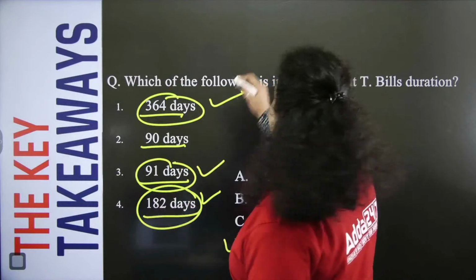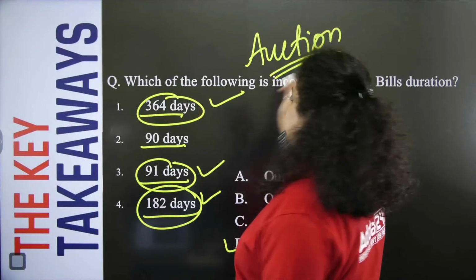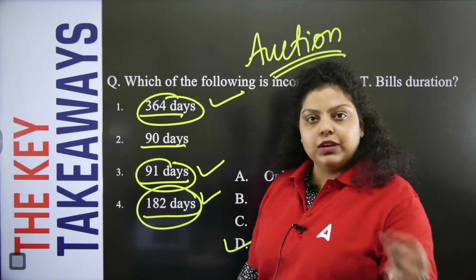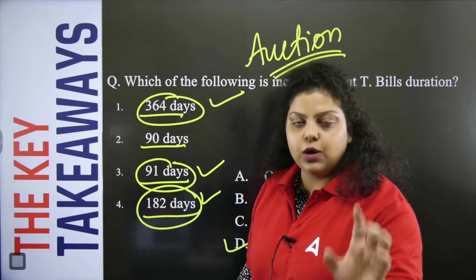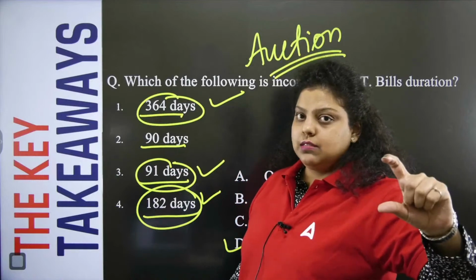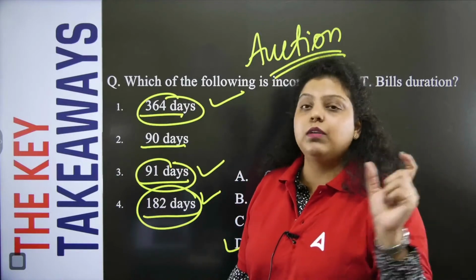Treasury bills will be issued or auctioned by RBI, because RBI works as an agent for the Government of India. So what is a treasury bill? A treasury bill is simply a Government of India security that has been auctioned by RBI. RBI will release a press release in which it will tell how much amount of treasury bills will be issued and what the dates will be.